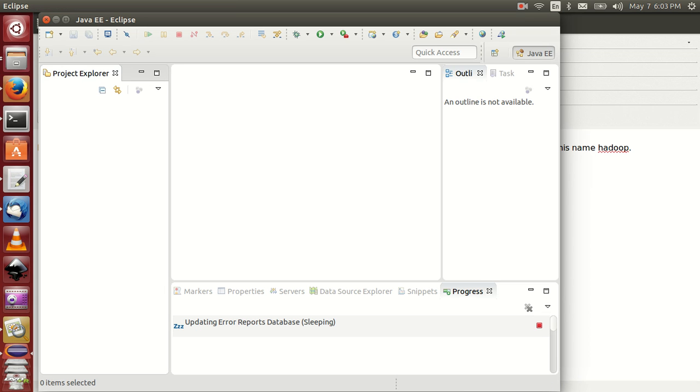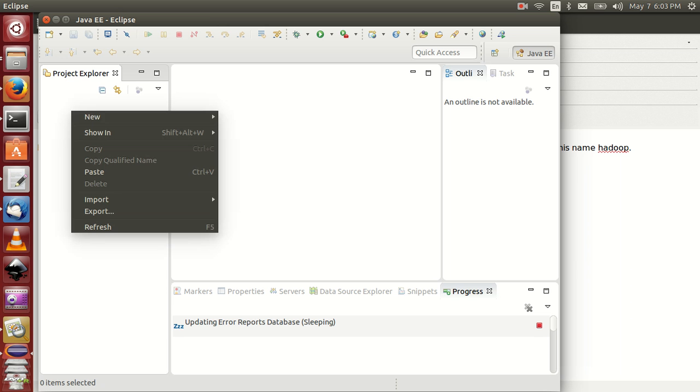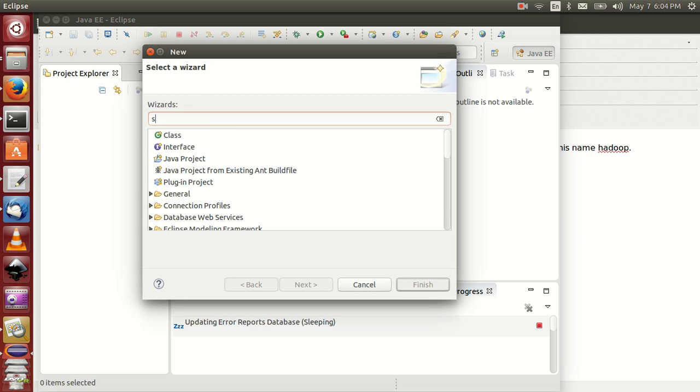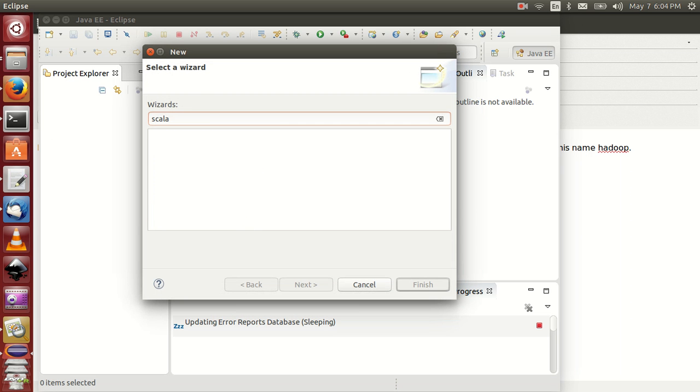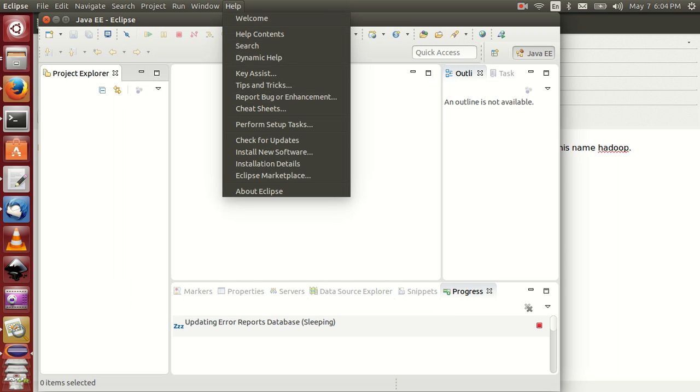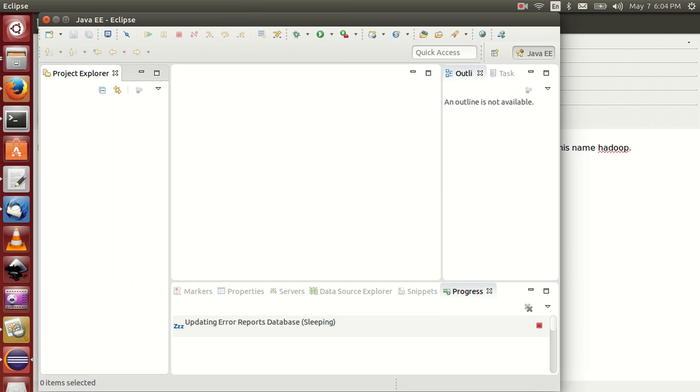Scala is installed or not, I don't know. Click on this link. Scala, no, it didn't install. That's why go to Help and you can follow this documentation.